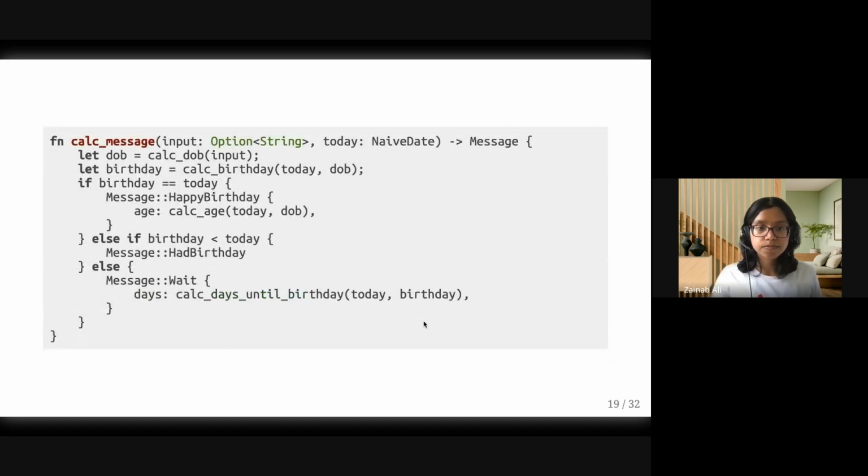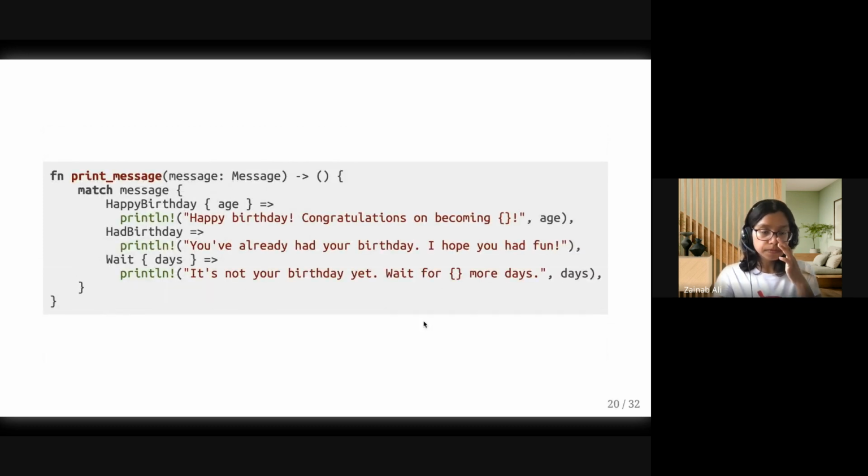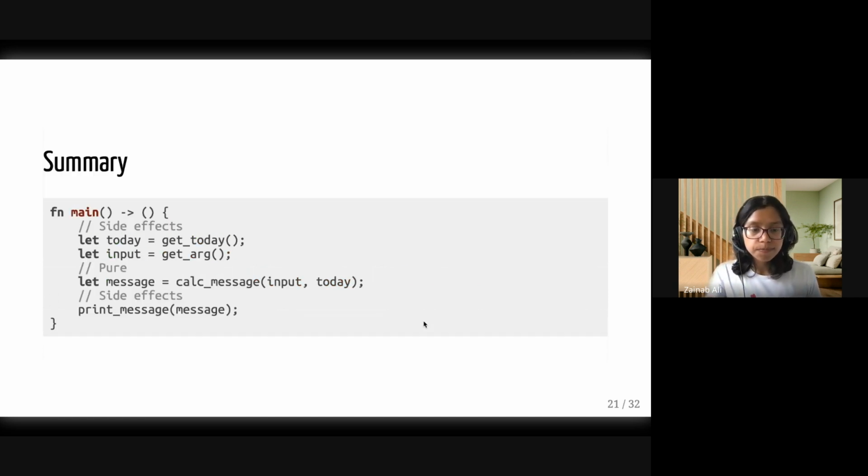So here's what this calc message function might look like. It basically does the logic that we previously had in our main, but instead of printing, it returns a message. Now, the great thing about that is that we can take it and print it. We can just pattern match on this message and print what we want. And we can also segregate it from the rest of our code.